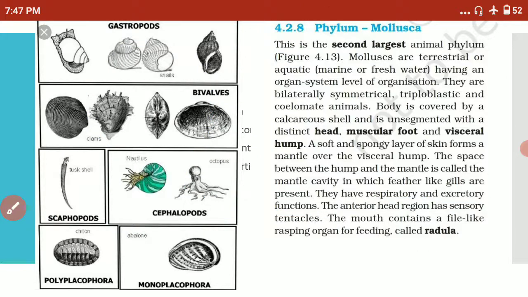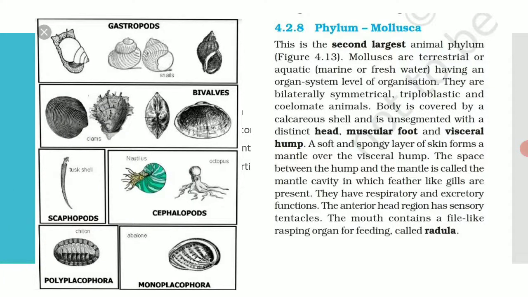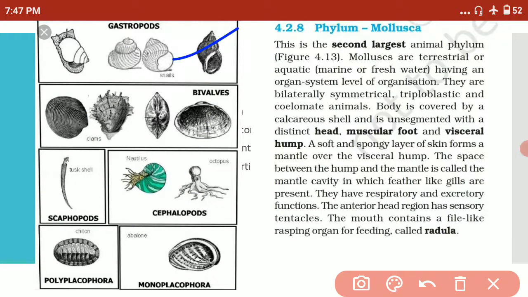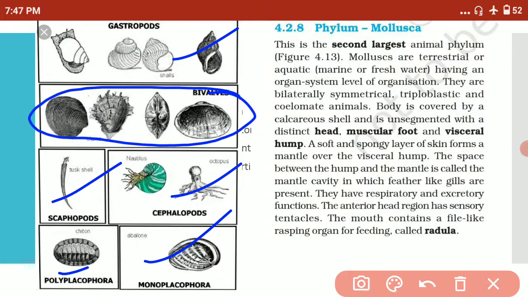Now what is radula? Radula is a characteristic of Gastropoda, Cephalopoda, Scaphopoda, Polyplacophora and Monoplacophora. But in Bivalvia, radula is absent. What is the function of radula? Radula performs a function as a rasping organ for feeding. How?